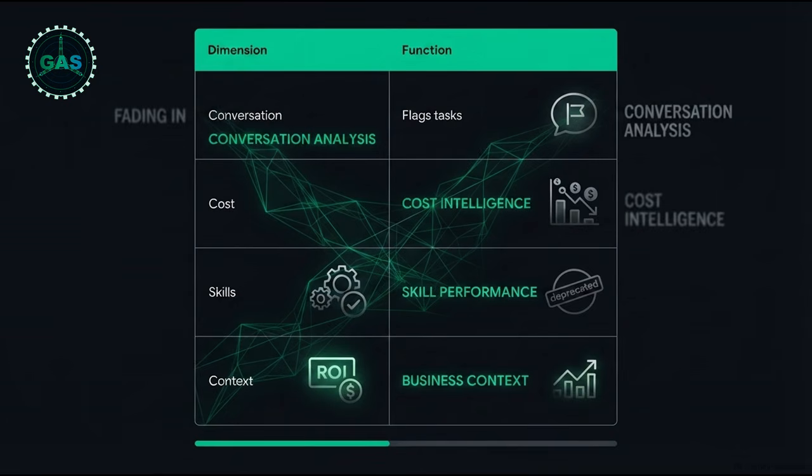Next is cost intelligence, which actively monitors your token usage to automatically route simpler tasks to cheaper models, instantly saving you cash. Then we have skill performance, which tracks which of your custom automations are actually being used and which ones are getting outdated. And finally, business context, which ties everything back to the bottom line by tracking your exact return on investment, showing you the precise dollar amount of time you have saved using your automated systems.